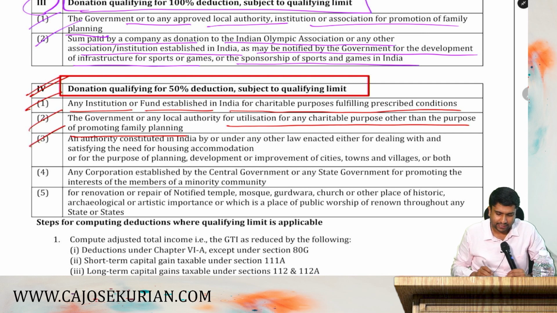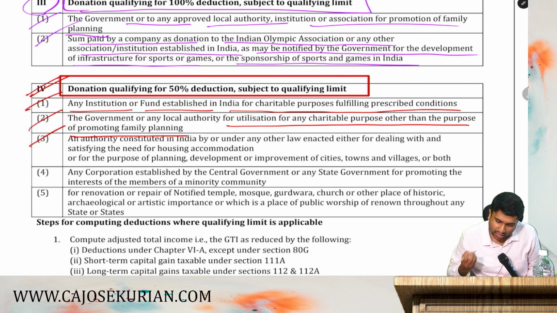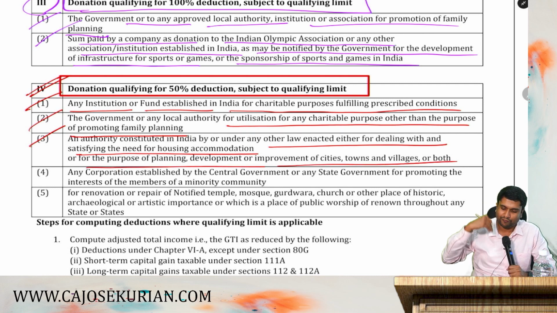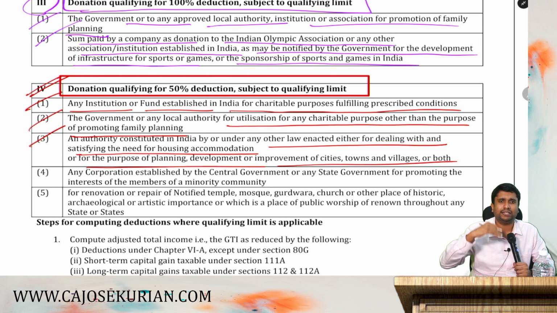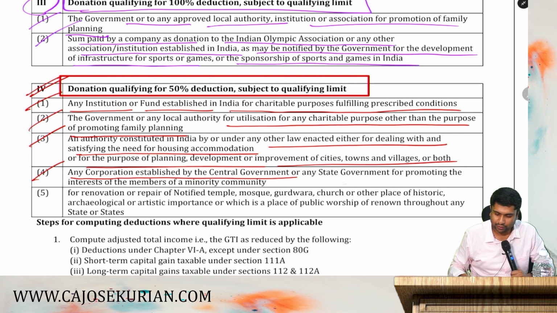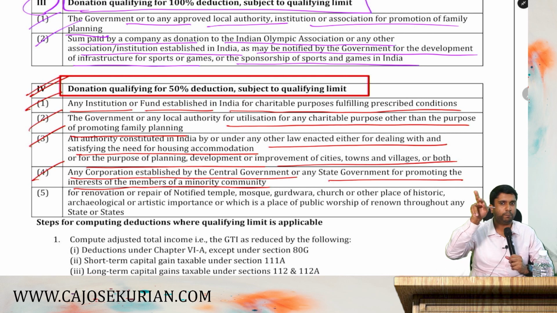Then point number 3, an authority constituted in India by or under any law enacted either for dealing with and satisfying the need for housing accommodation, or for the purpose of planning, development or improvement of cities, towns, villages, etc. The town planning, development, etc. funds. And finally, the second last item, any corporation established by the central government or a state government for promoting the interest of members of minority community.